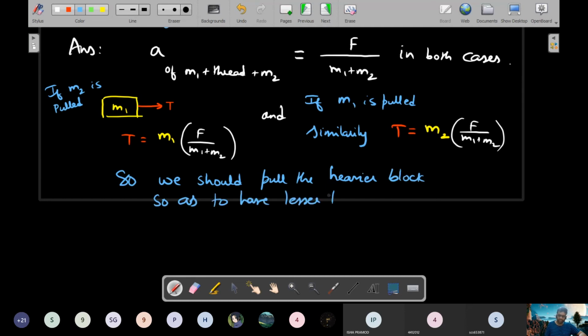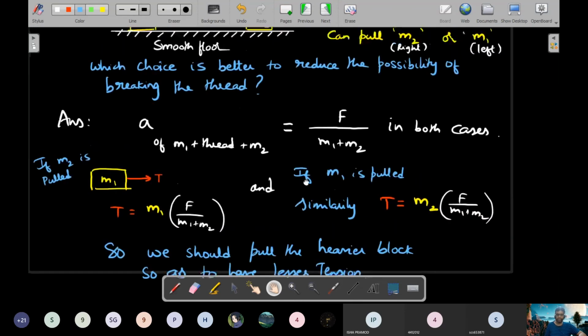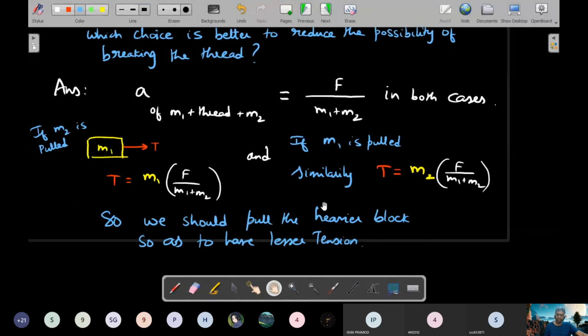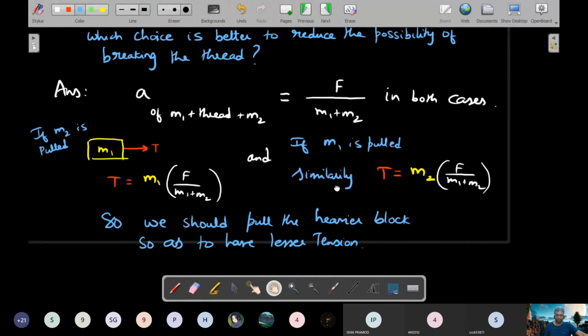I think that's the idea he was asking. So if two blocks are there and you're asked to pull, you always choose the heavier block to pull so that the lesser tension will act, because anyway in both cases you'll get the same value of acceleration. So that's the importance of being able to choose the proper FBD.